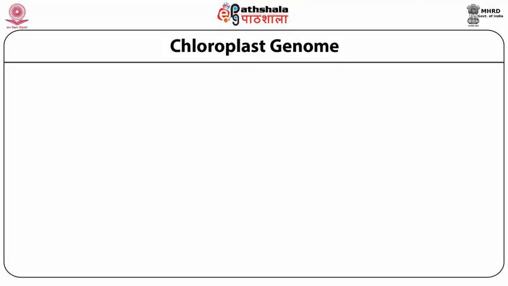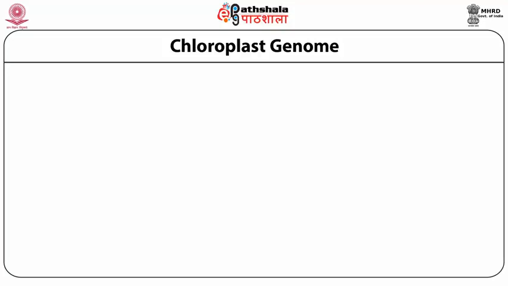In the stroma there are some lamellae, called stroma lamellae, and on the stroma lamellae there are stacks of structures called grana lamellae. These grana lamellae are the site of light reaction.